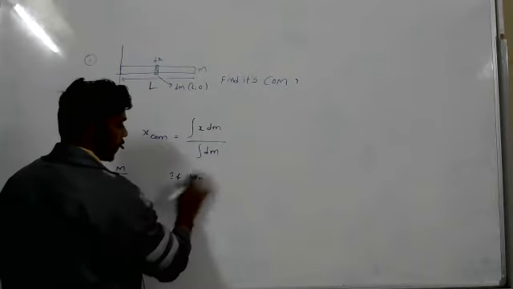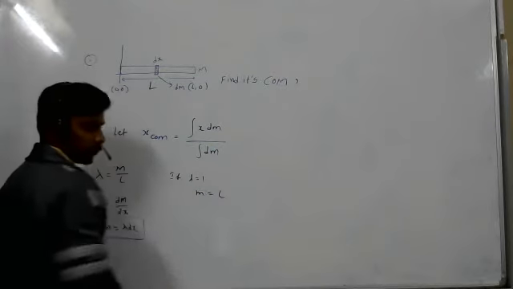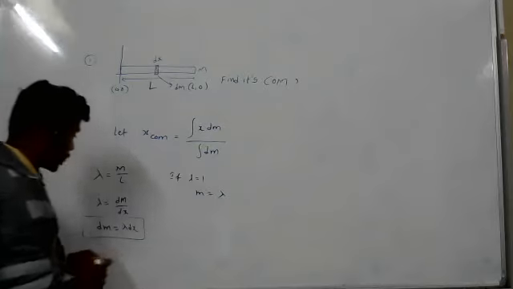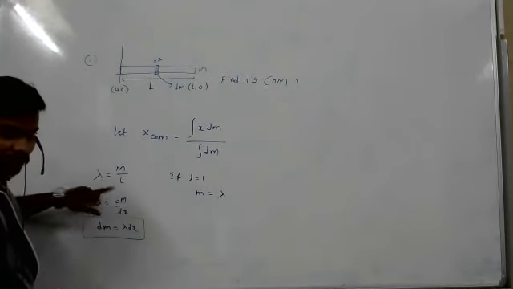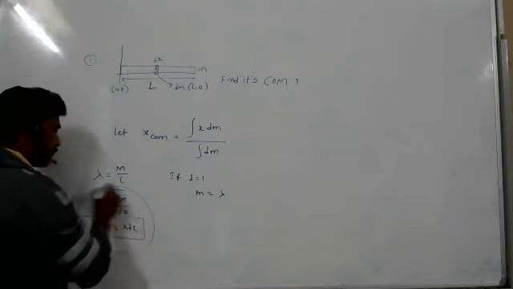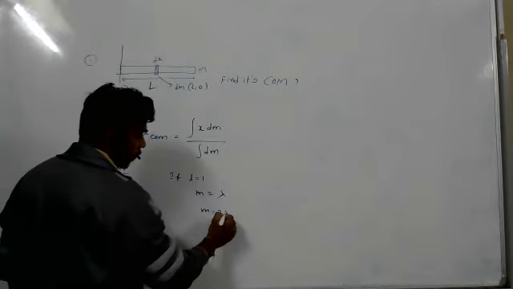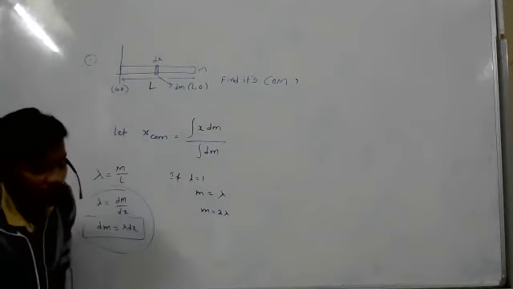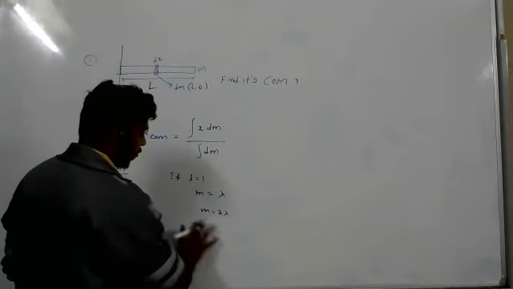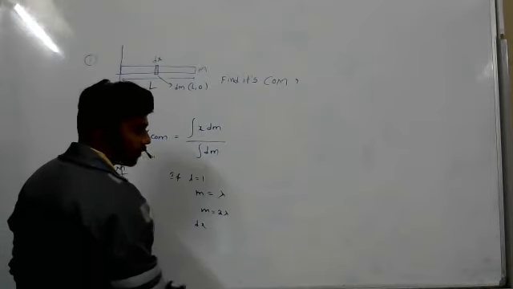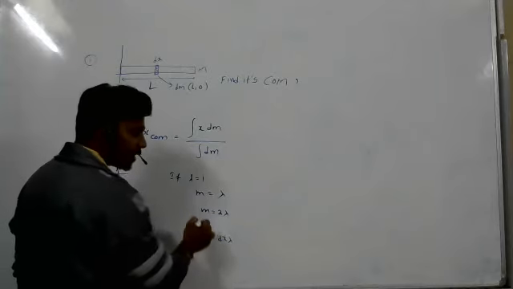If length equal to 1 unit, mass equal to lambda. If length equal to 2, mass equal to 2 lambda. If length equal to dx, mass equal to lambda dx. So does it give the total mass?